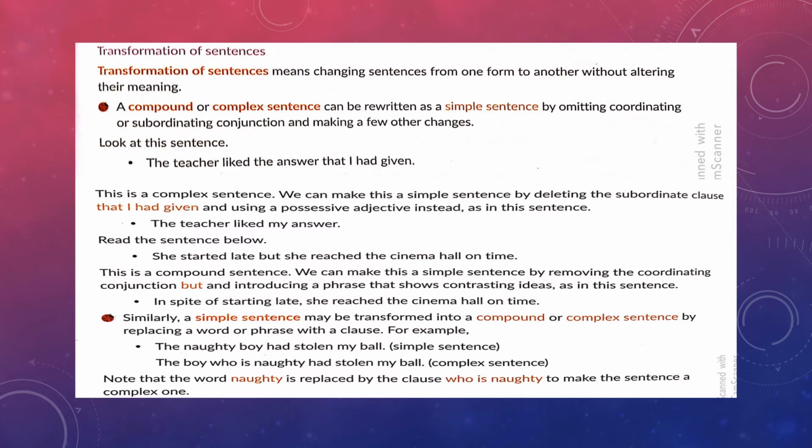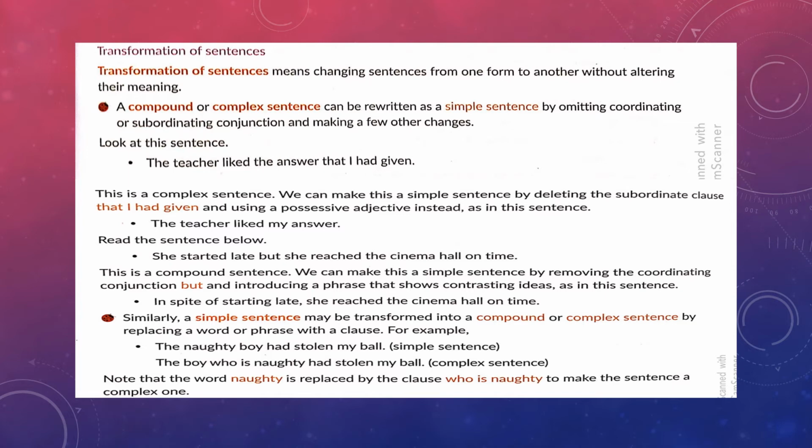So if I change the sentence by omitting that part and replacing it with a possessive adjective, my sentence becomes, the teacher liked my answer. So here the meaning is intact, but we have changed this complex sentence into a simple sentence by simply omitting the subordinate clause and replacing it with a possessive adjective.